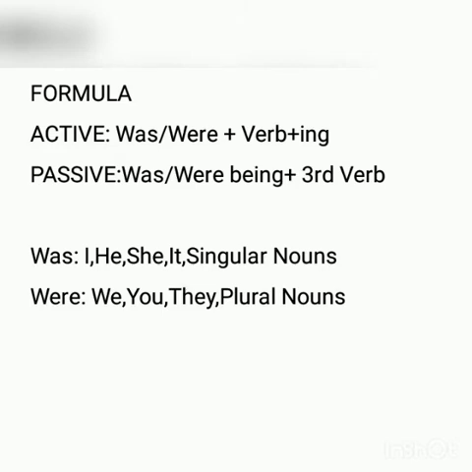The past continuous active formula is was or were plus the ing form of the verb. The passive voice formula is was or were being plus the third form of the verb. Was should be used with persons like I, he, she, it, and any singular nouns. Were should be used with persons like we, you, they, and any plural nouns.